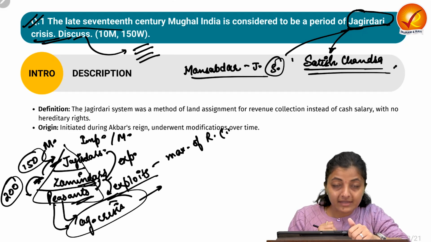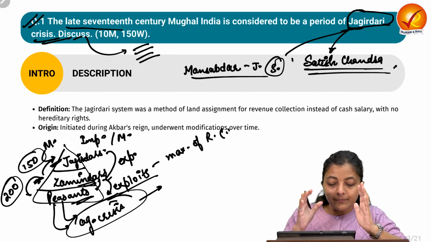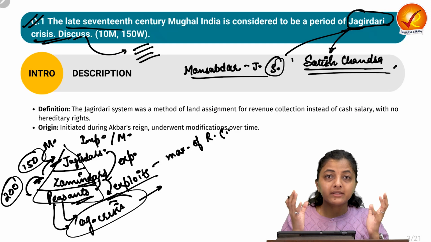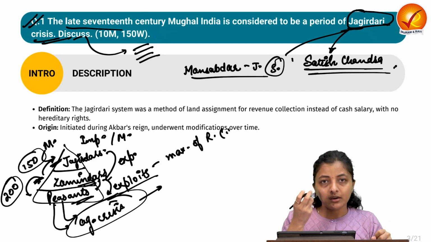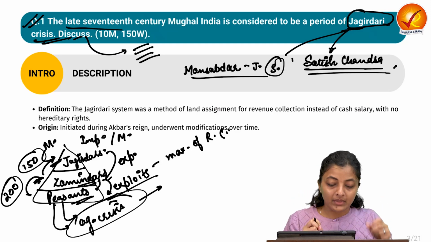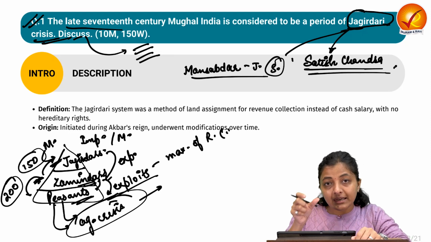So first thing, we have seen this, that the Mansabdars were assigned the Jagirs in their name for the taxes collection. And there were the Jagirdari crisis.